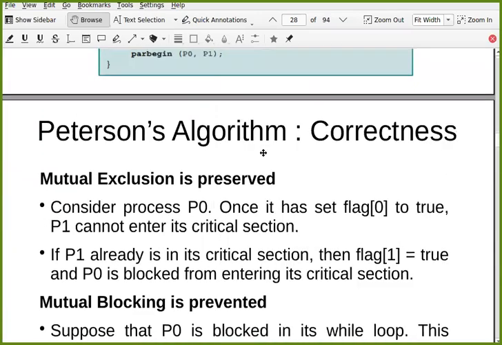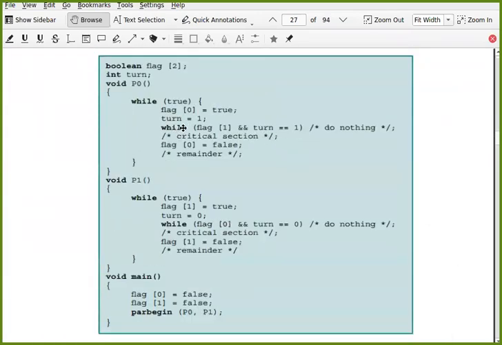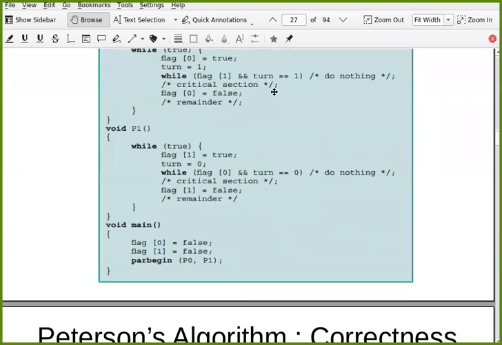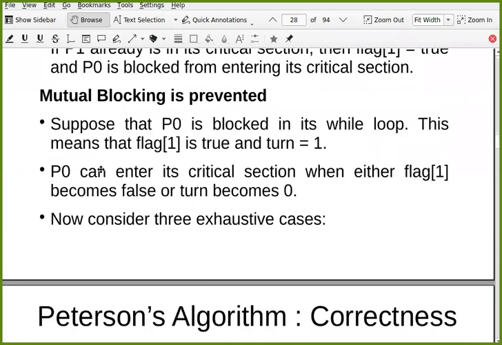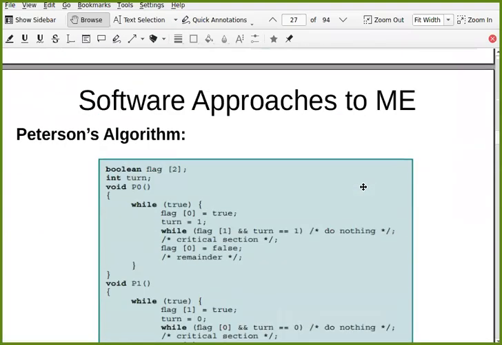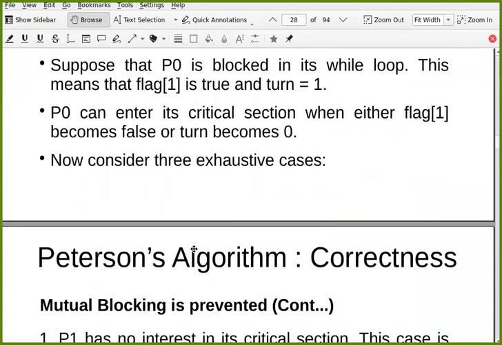So now let us understand this case. If P0 is blocked here, it means flag 1 is true and turn equal to 1. And while this condition is true, what is our assumption? If P0 wants to enter into the critical section, under which situation can it enter? If either of this condition becomes false, then only P0 can enter into the critical section. So now there are some exhaustive cases that we need to consider.